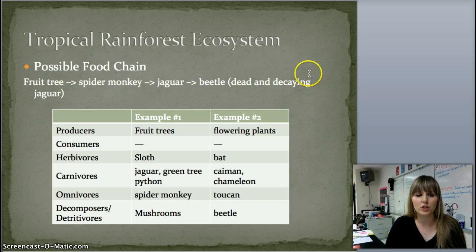A possible food chain includes a fruit tree, which then the spider monkey eats from. A jaguar would eat the spider monkey, and then the beetle would eat the dead and decaying jaguar. And here's a table with some more examples of producers and consumers.